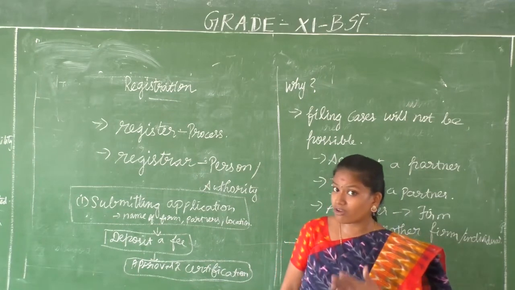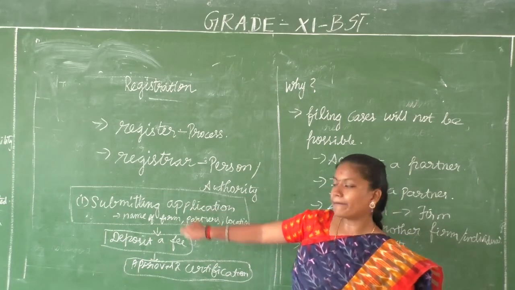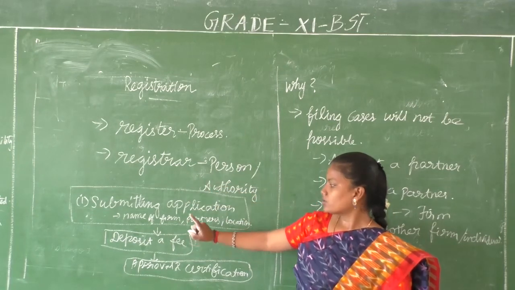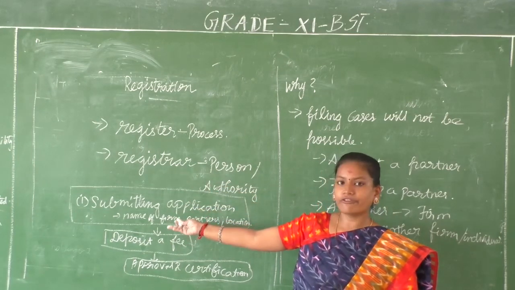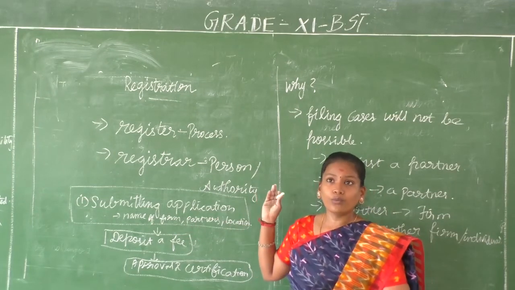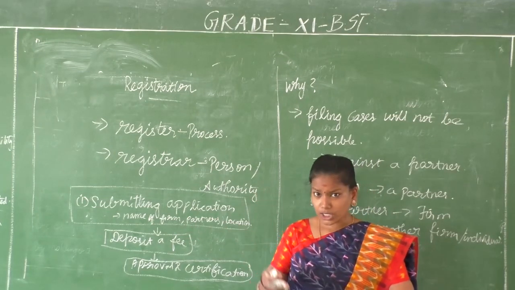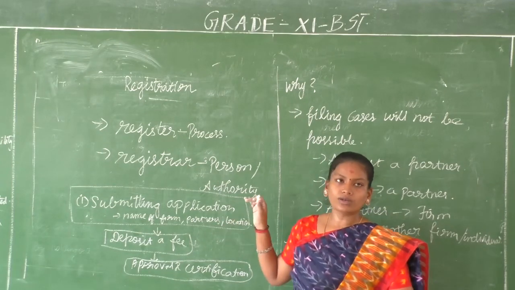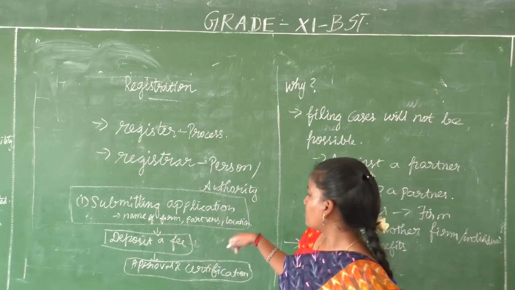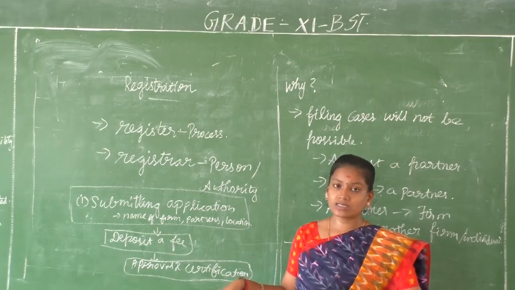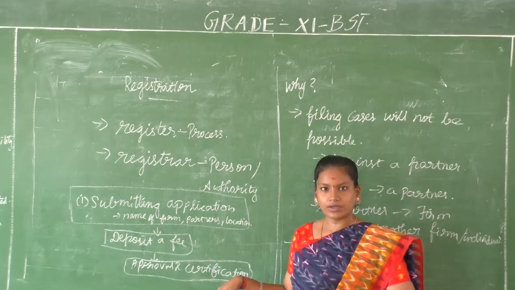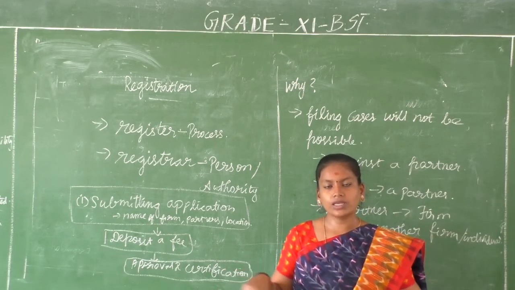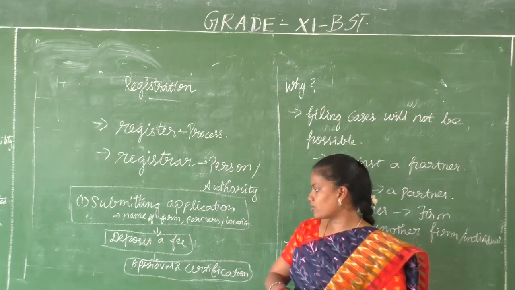So what is the process of registration? You have to first submit an application to the registrar of the firms. So there you have to mention the name of the firm, who are the partners, what is the place of work, your business address, your office address, as well as the address of all the partners, what is the duration of your partnership firm, what is the nature and size of your business, okay, capital invested, and then your partnership dates, when each one of them have joined as partners in your organization.